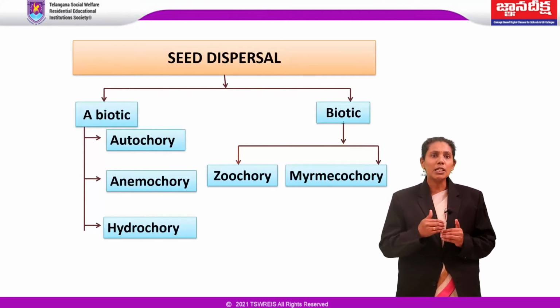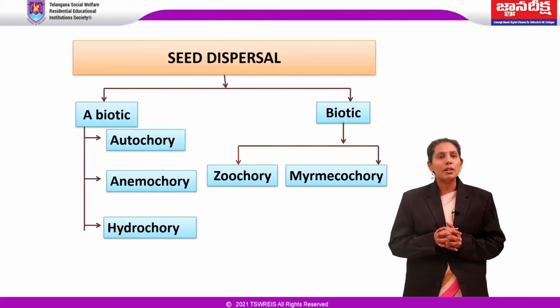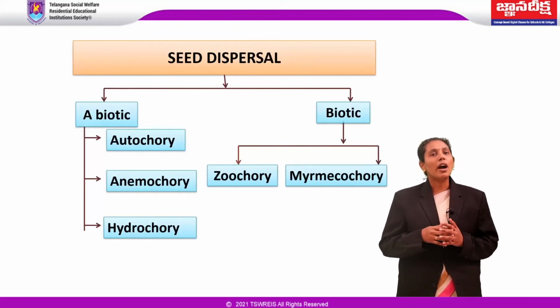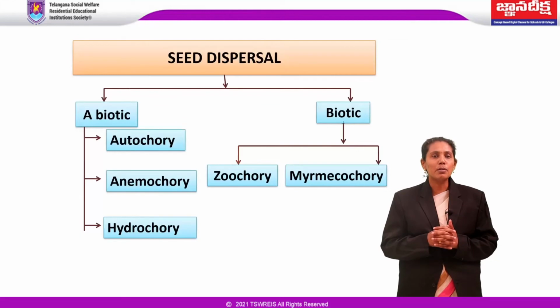To overcome these problems, most plants have evolved one or another mechanism for dispersal of seeds over a wide area, which takes place through both biotic and abiotic factors. Fruits and seeds of angiosperms are often modified to enhance dispersal. Let us see the different abiotic vectors like wind, water, and air, which help in seed dispersal.